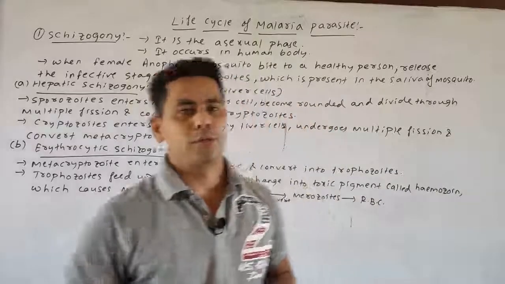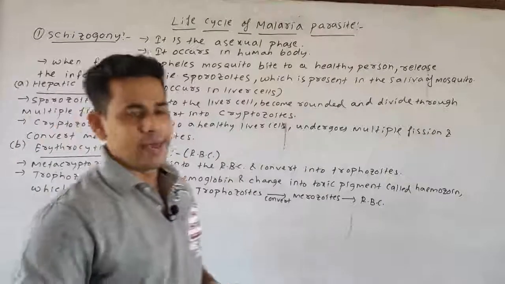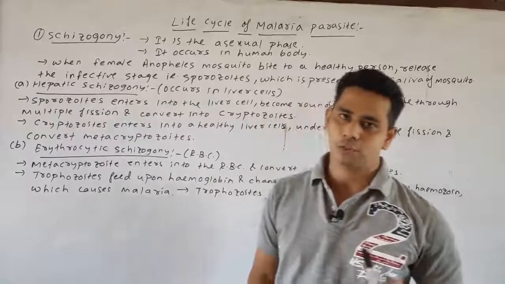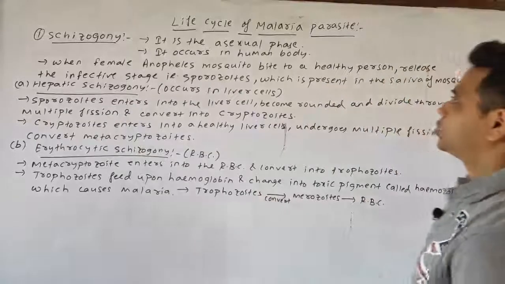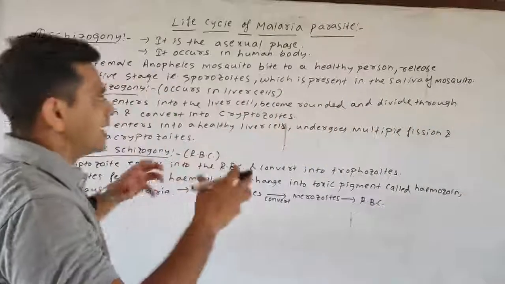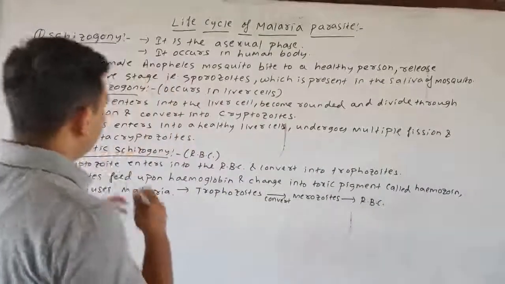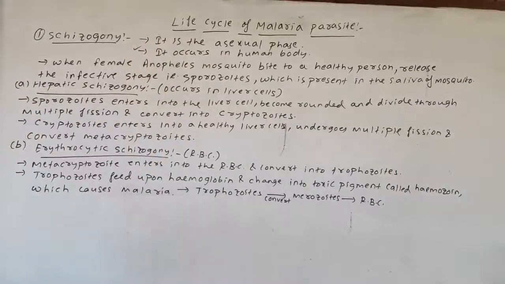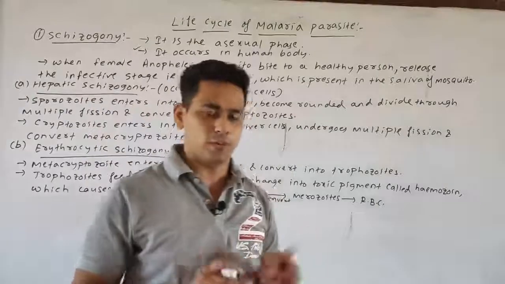Now we come to the writing part of the life cycle of the malaria parasite. As we discussed, it consists of three phases: schizogony, gamogony and sporogony. First we'll discuss the schizogony writing part. First, it is the asexual phase, means the schizont stage divides asexually to form many cells. Second point, it occurs in the human body. Schizogony occurs inside the human body, as we discussed.